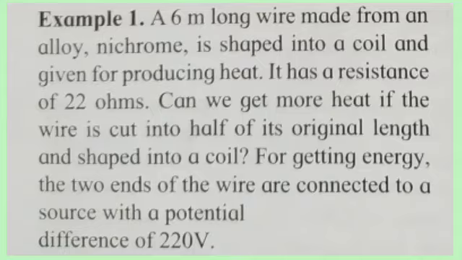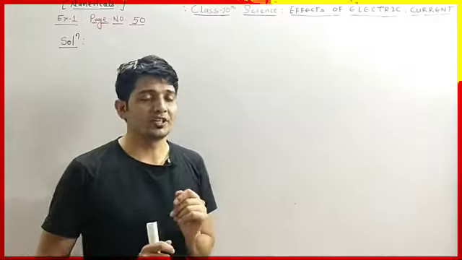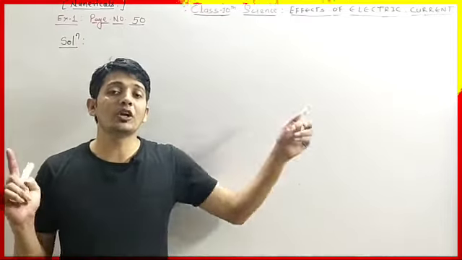Okay, so first we have to write what is given in the question. What is the question actually saying? We have a 6-meter long wire.